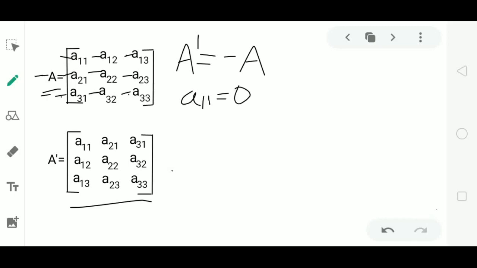For the second element, A21 must be equal to minus A12. A21 is equal to minus A12. For the third element, A31 is equal to minus A13. A31 is equal to minus A13.